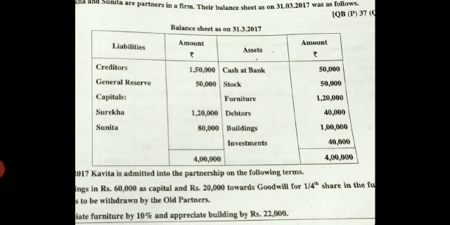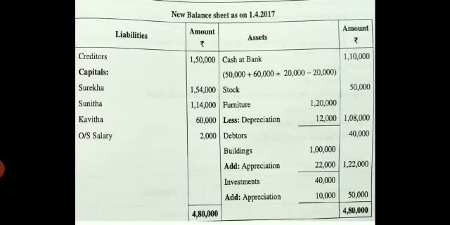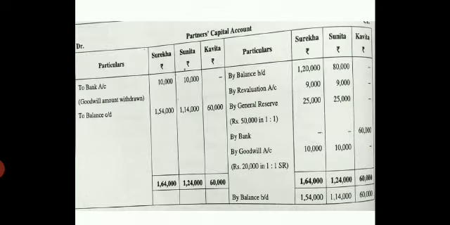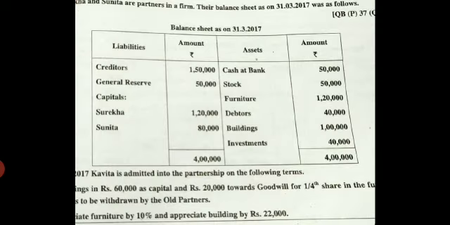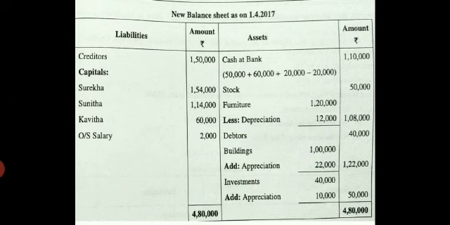They have given you the cash at bank, 50,000. Come to your balance sheet, asset side, write cash at bank and write it in brackets 50,000. Next, they have given you the stock. Come to your balance sheet, asset side, write stock, outer column 50,000.